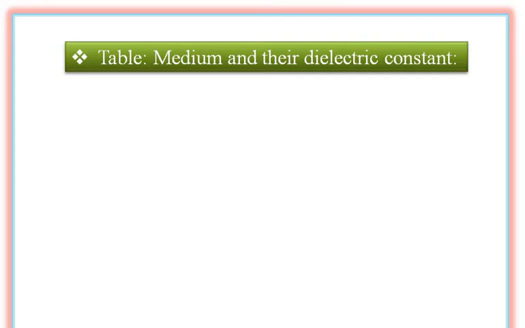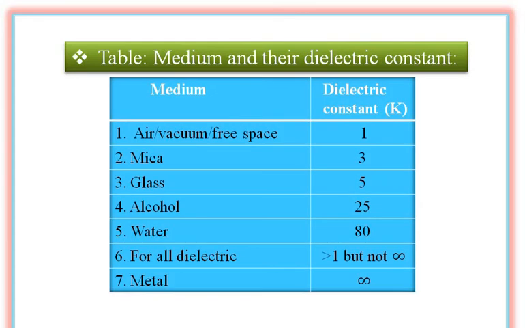Let us see the table for the different media having different dielectric constants. Air or vacuum or free space have a dielectric constant K equal to 1. For mica, the dielectric constant is 3. For glass, the dielectric constant is 5.